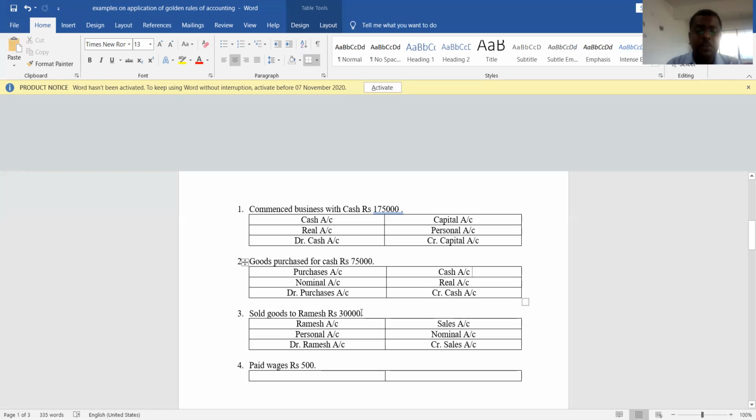Okay. Ramesh is which account? It is a personal account. Sales is which account? It is a nominal account because it is income to business. That is the reason it is a nominal account.